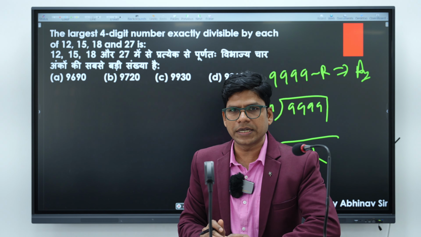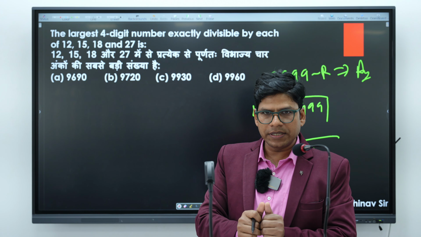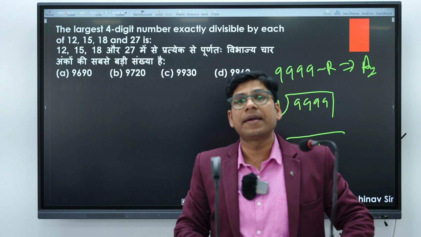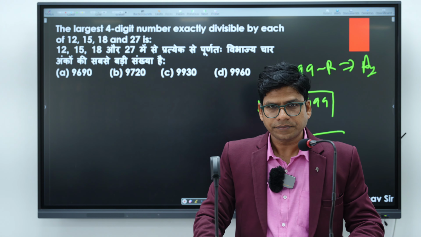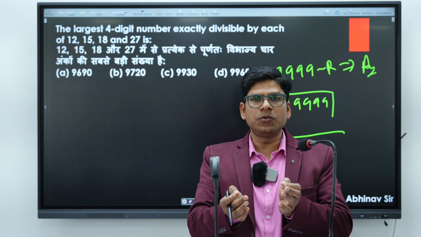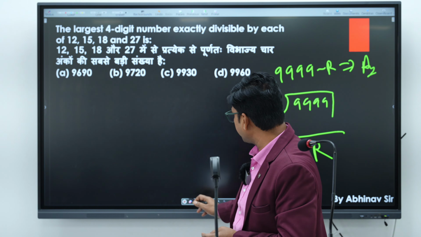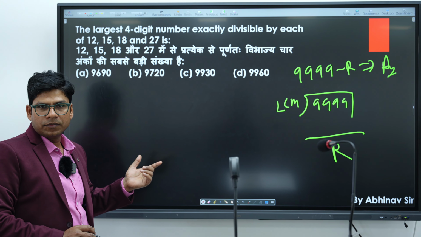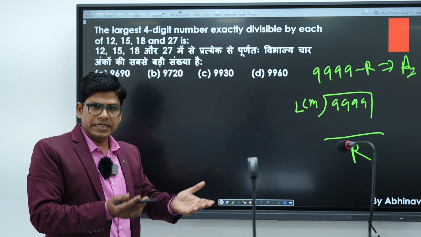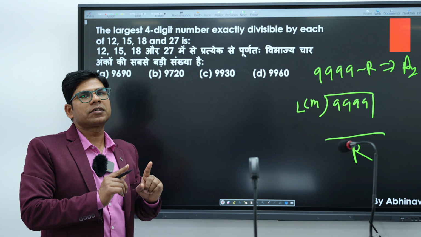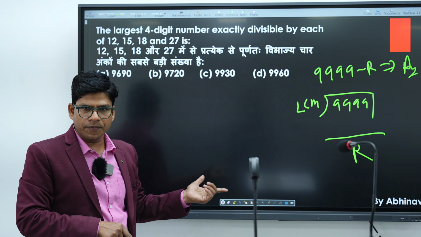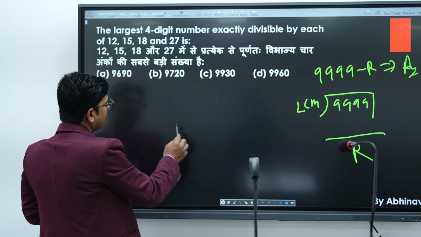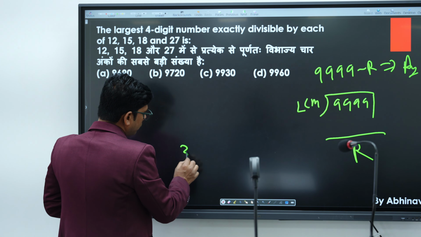So I am going to tell you a very simple process through which we can easily find the answer to this question in just 5 to 10 seconds, provided we know some basic rules. So what is the basic rule? A number that is exactly divisible by 12 must also be exactly divisible by the factors of 12. The important factors of 12 are 3 and 4.